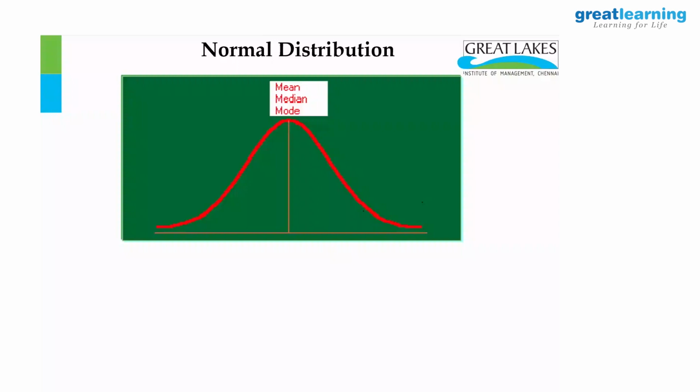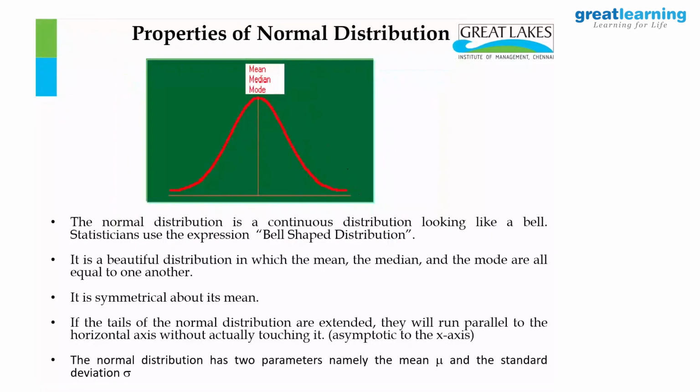Now let us go into this. This is discovered by Gauss, the famous mathematician, and it is called a bell curve because it looks like a bell. Statisticians call it a bell curve. When I say bell, it should be the traditional bell in a temple or a church, ting, ting, that bell, and not the calling bell which is square shaped, when you press it at home. That is not the bell. It's a bell curve. This is the one.